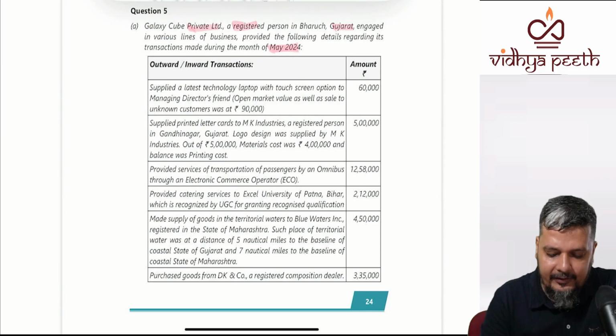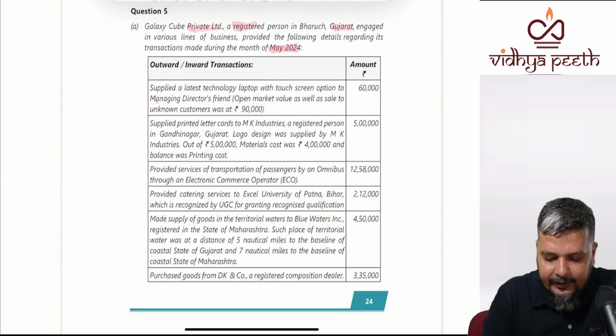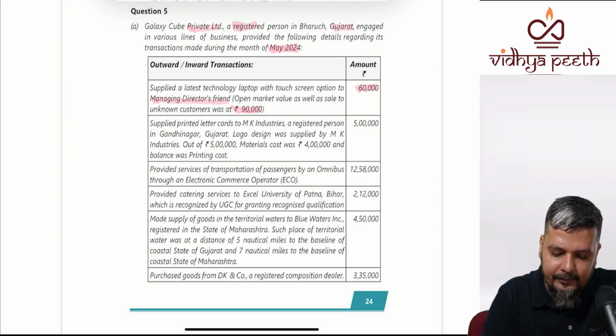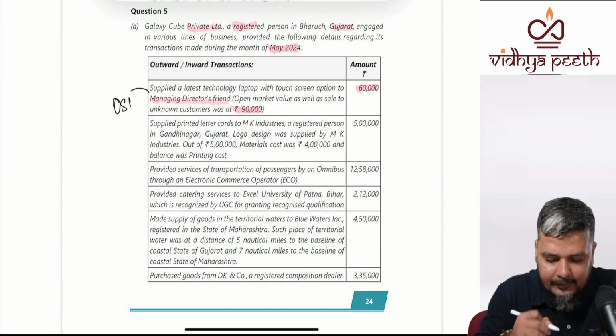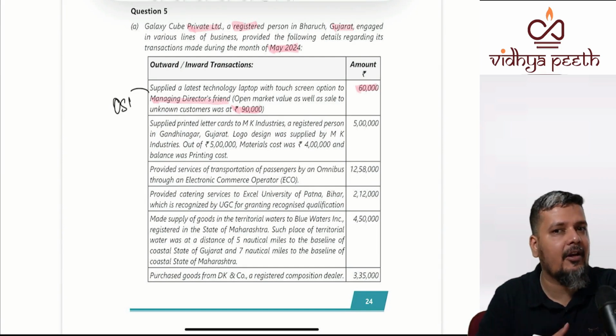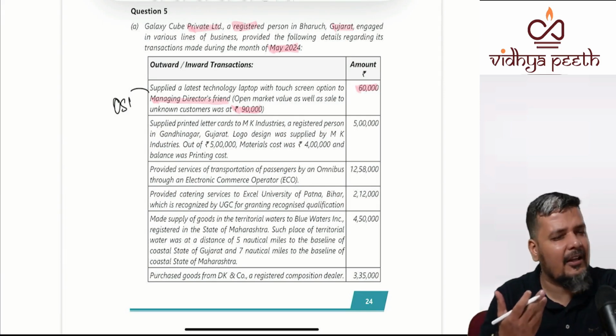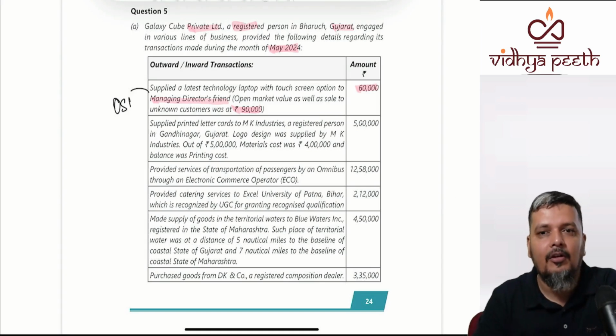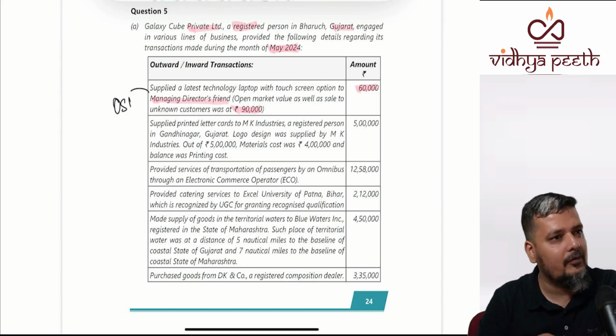Supplied a latest technology laptop with a touchscreen option to the managing director's friend. Open market value is 90,000, but supplied for 60,000. Is it outward supply or inward supply? Outward supply. Now understand, is it a related person or unrelated person? Managing director's friend is related or unrelated? Unrelated. So even otherwise, open market value cannot be asked at inter level because you don't have any idea of open market value. So the question has a flaw.